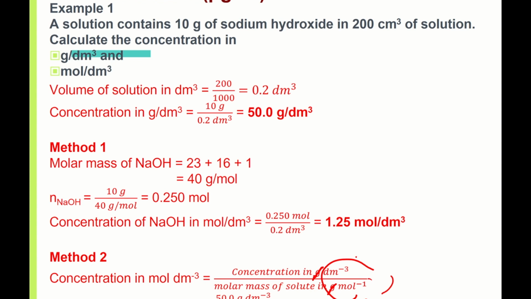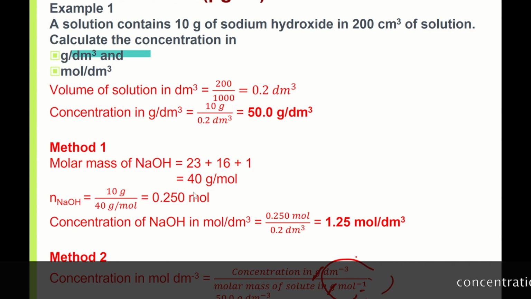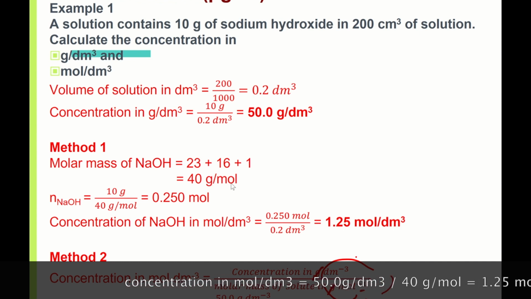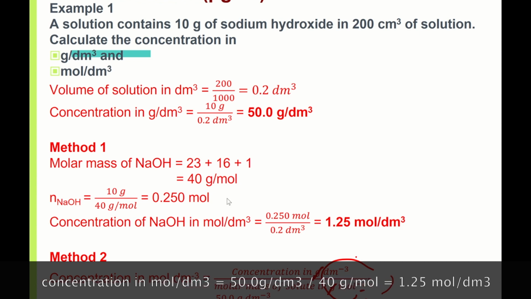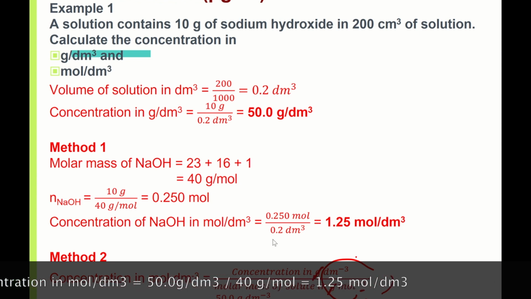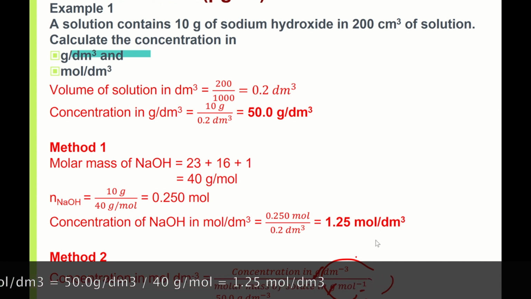So this dm³ is here. This mol to the power of negative 1 will go up. So if I use 50 from part A, divide by molar mass, cancel away the g, I'm able to get mol per dm³. So this is a faster way. So actually I skip this additional step and straight away go to this part. So this is what we call the faster method.